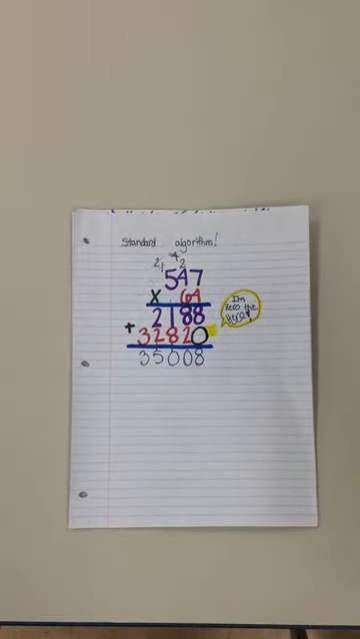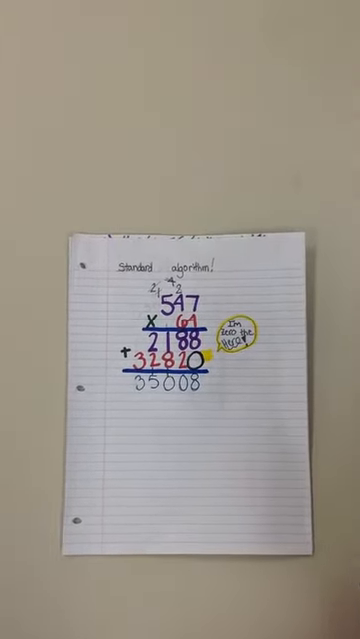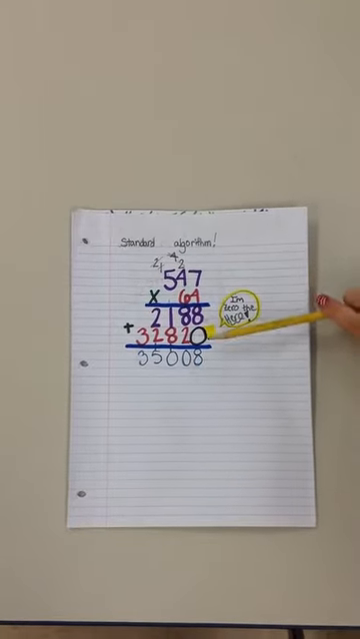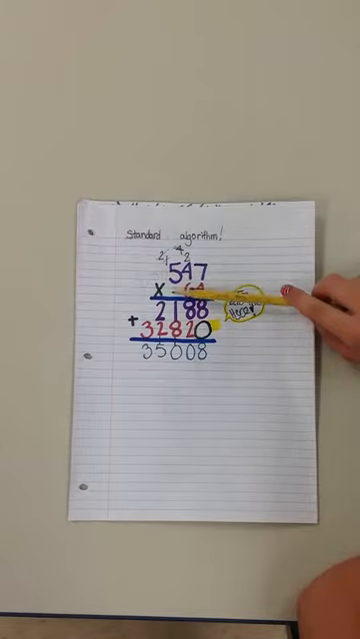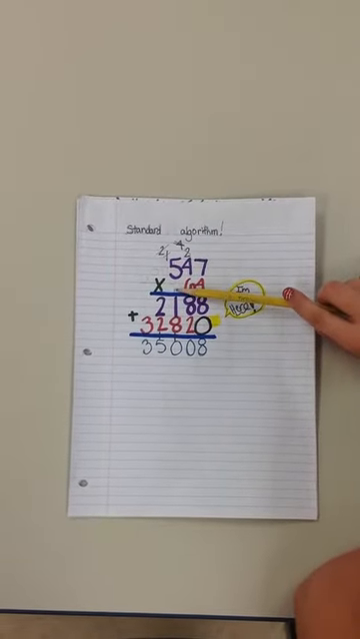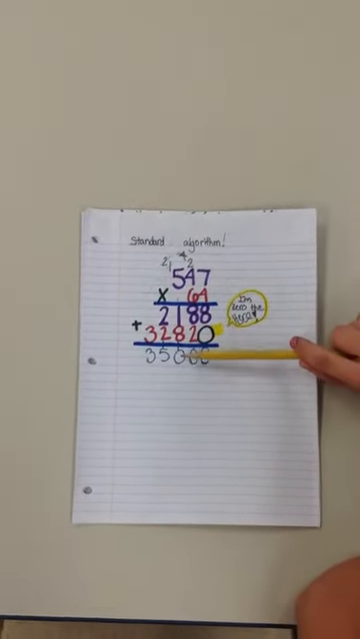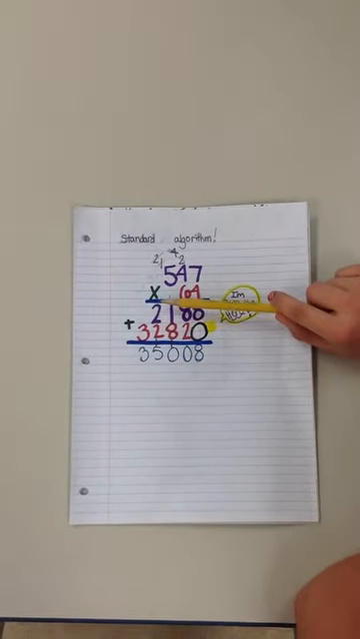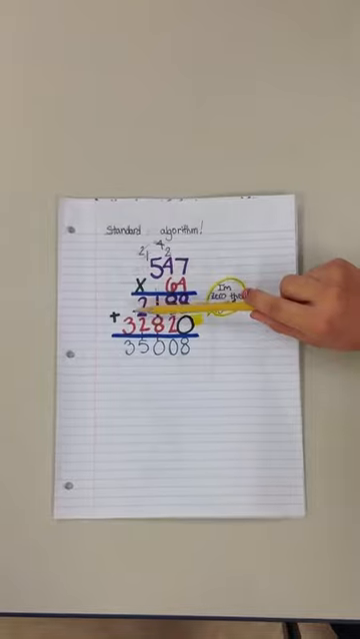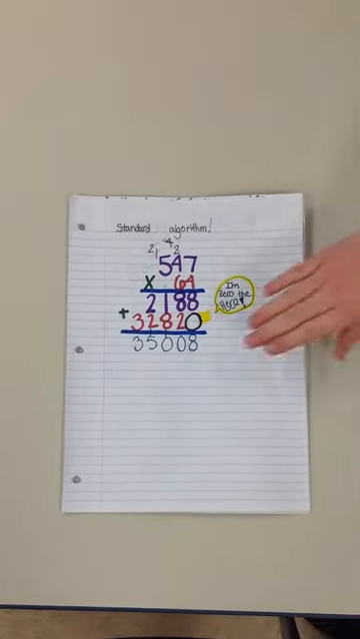So 2,188 plus 32,820. 8 plus 0 is 8. 8 plus 2 is 10. We put our 0 down. We carry our 1. 8 plus 1 is 10. We put our 0 down. We carry our 1. We do 2 plus 2 plus 1 is 5. And then 3 plus nothing is 3.